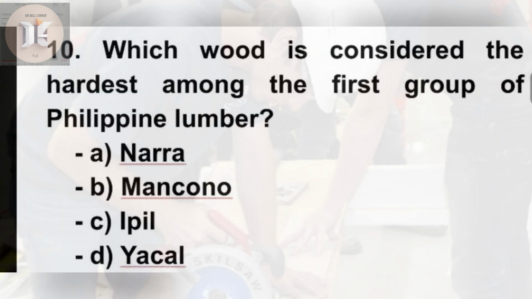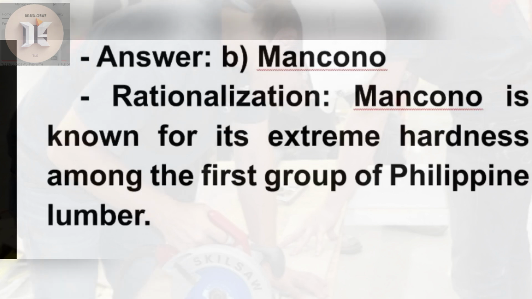10. Which wood is considered the hardest among the first group of Philippine lumber? A. Nara. B. Mancano. C. Ipil. D. Yakal. 5, 4, 3, 2, 1. Answer. B. Mancano. Rationalization. Mancano is known for its extreme hardness among the first group of Philippine lumber.